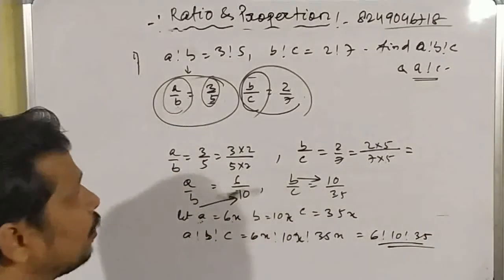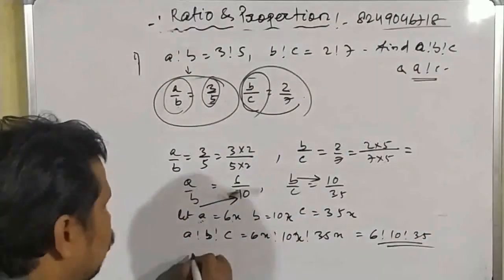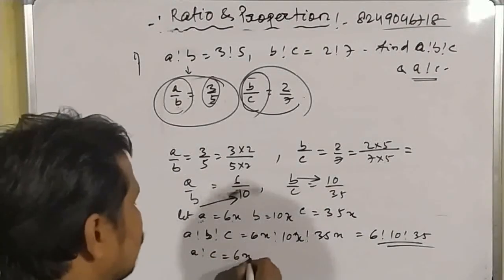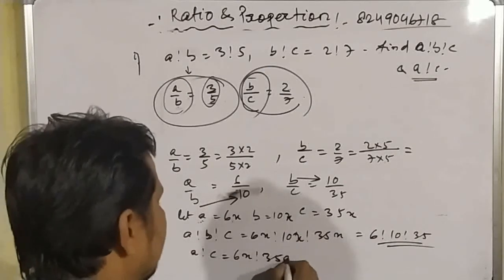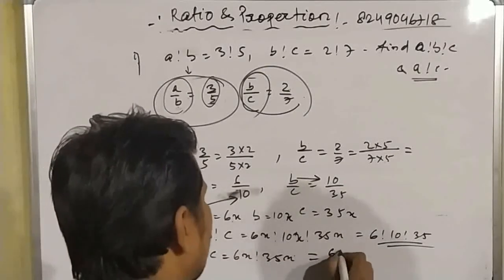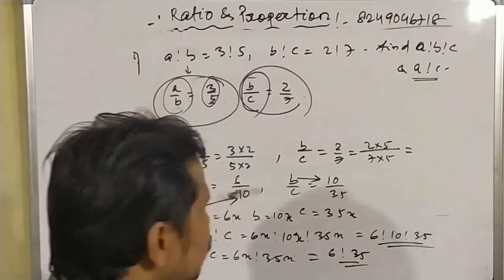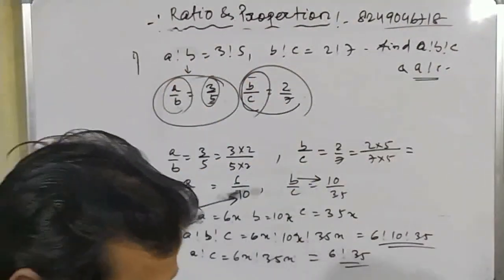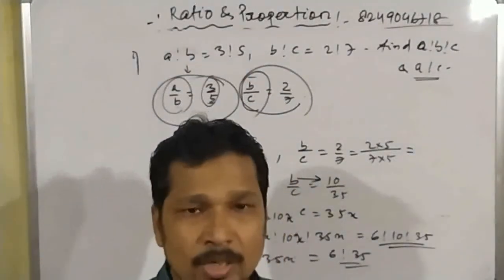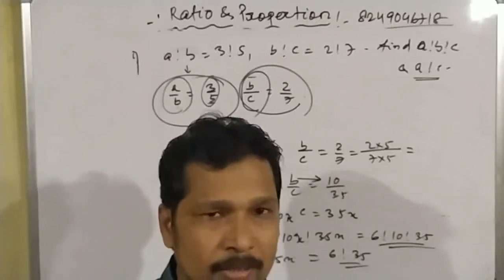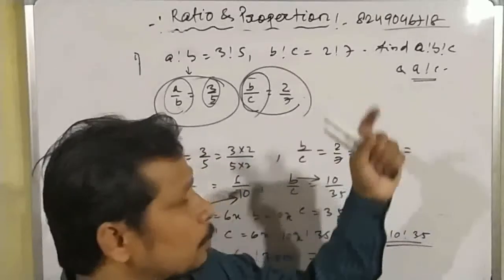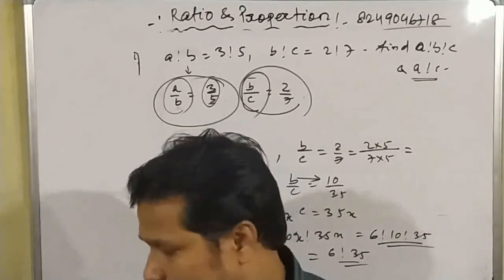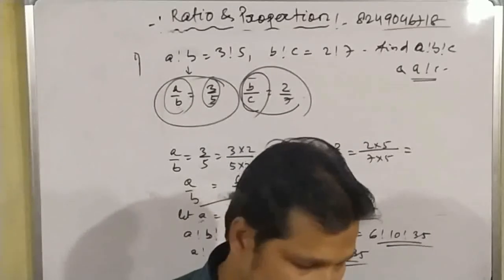Okay students? And the second question is a is to c. So a is to c is how much? A is to c means a equal to 6x is to c equal to 35x. So x can be cancelled. So 6 is to 35. Okay students? So in this way we can find the answer to this type of questions. Now I think we have done different types of questions regarding proportions. So now I think you can do the question answers of the chapter of proportions.